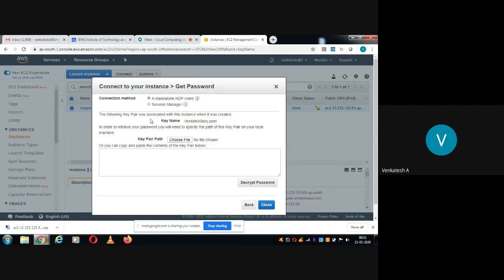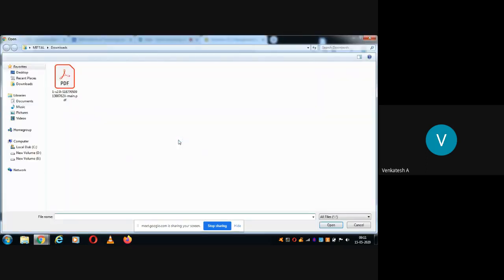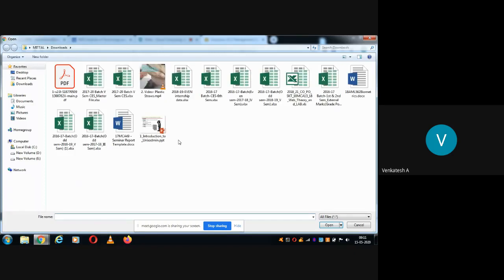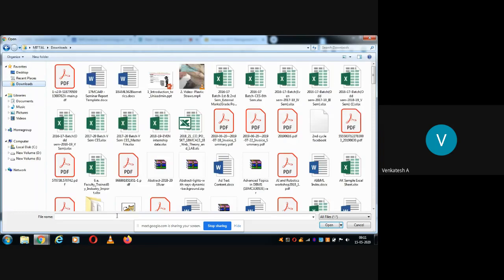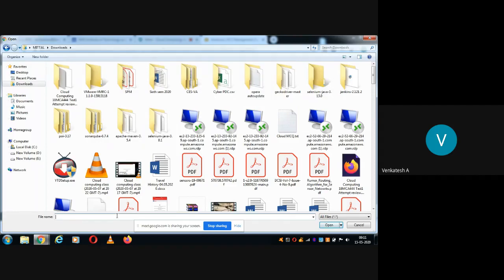To get the password, the following key pair was associated with this instance. The key pair is Venki AWS.pem, so that is a PEM file. Now select that file. In your case, you will be selecting create new key pair. That will be stored somewhere. You will give some name to that and store it on your local machine. Now you will be selecting that file.